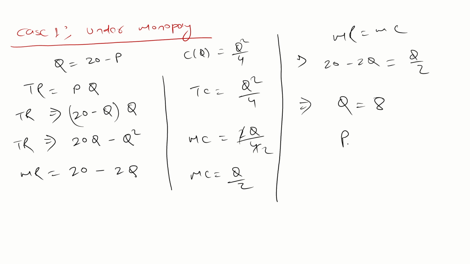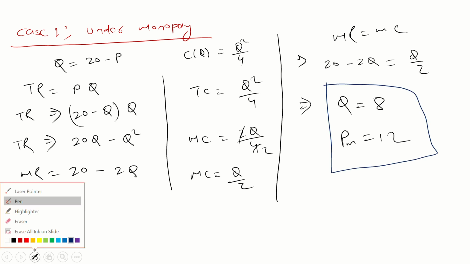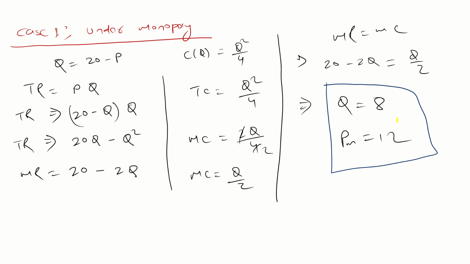And this is PM, the monopoly price, which is 12. So you will get the value of PM, 12.